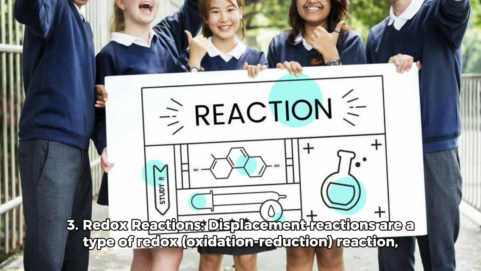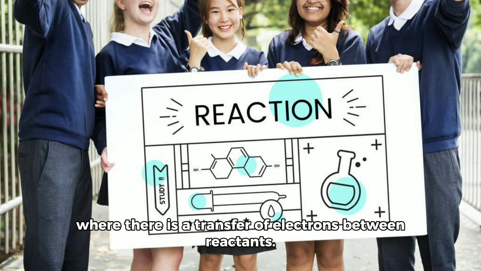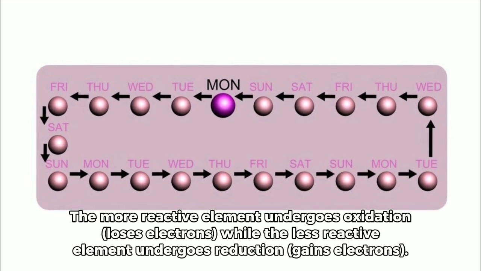3. Redox reactions. Displacement reactions are a type of redox (oxidation-reduction) reaction, where there is a transfer of electrons between reactants. The more reactive element undergoes oxidation (loses electrons), while the less reactive element undergoes reduction (gains electrons).